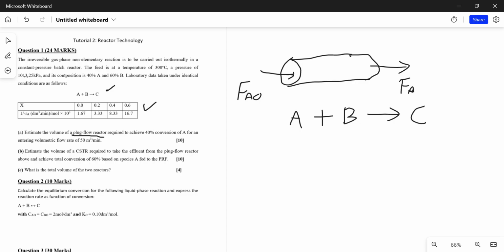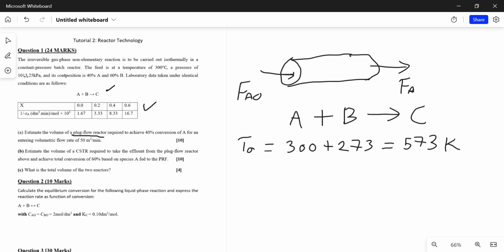And also you are given the initial conditions. I'm talking about the initial temperature, which is given as 300 degrees Celsius. You add that to 273 because we are using absolute temperature. That will give 573 kelvins.